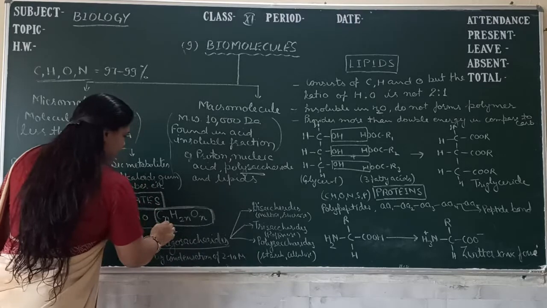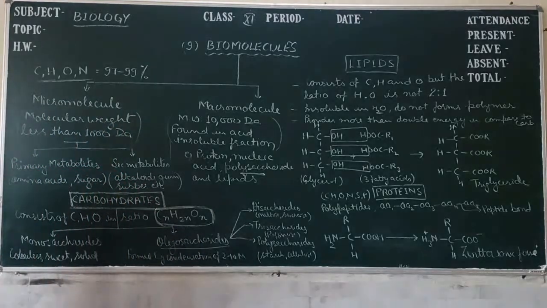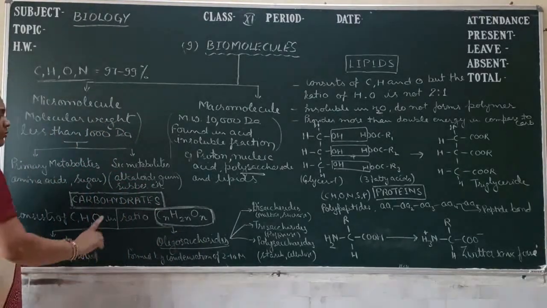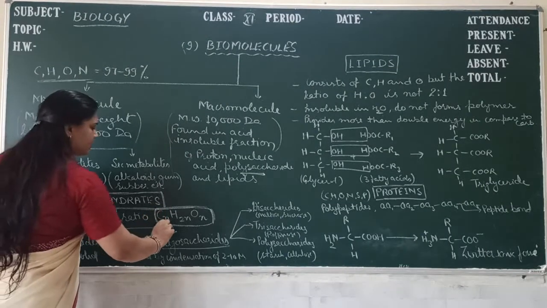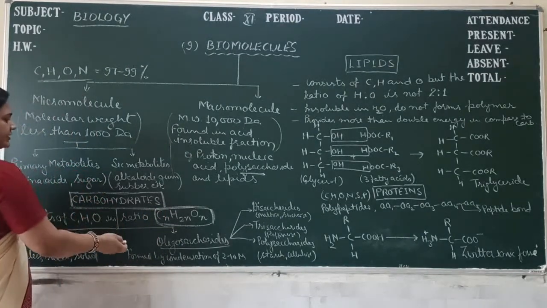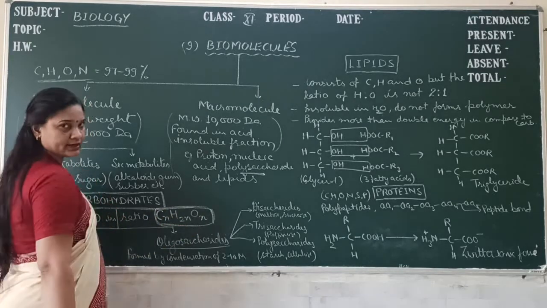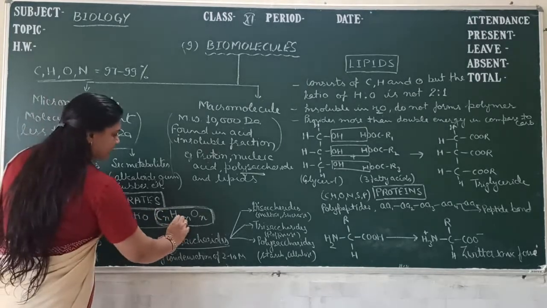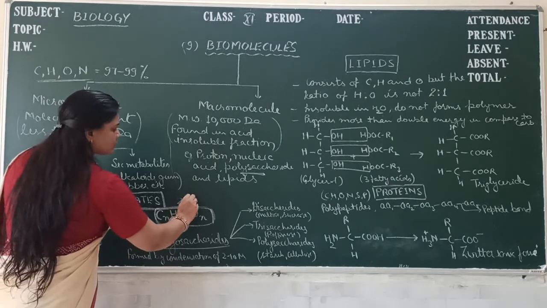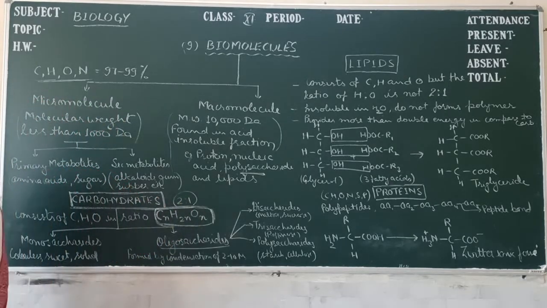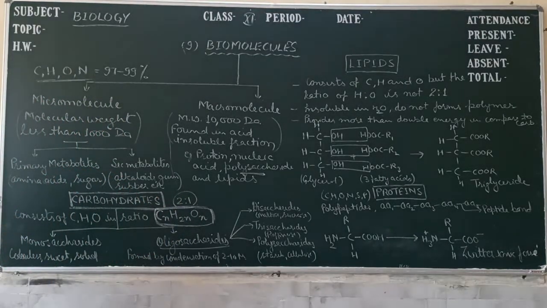You have already read in class 10 the homologous series. One homologous series can be represented by a common formula. So carbohydrate can be represented by the common formula CnH2nOn. And the ratio of hydrogen and oxygen is always 2:1 in all types of carbohydrates.